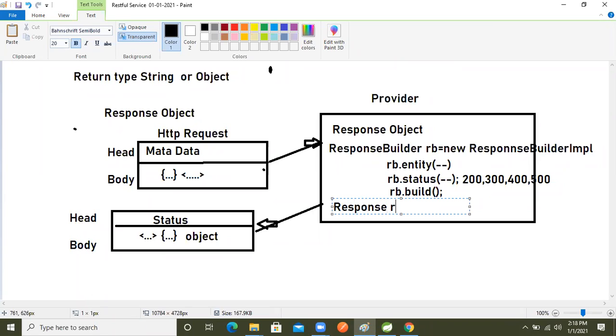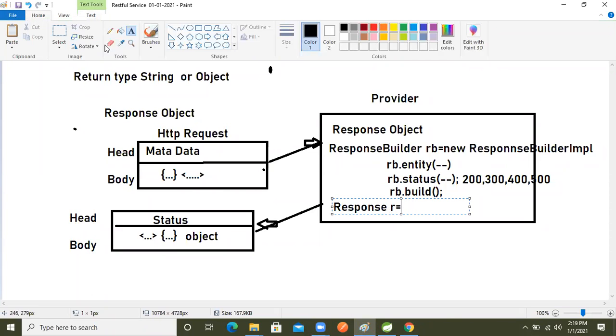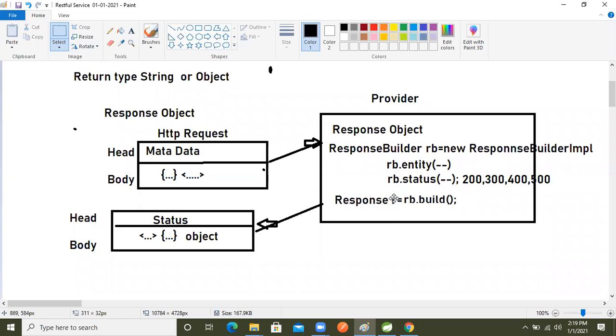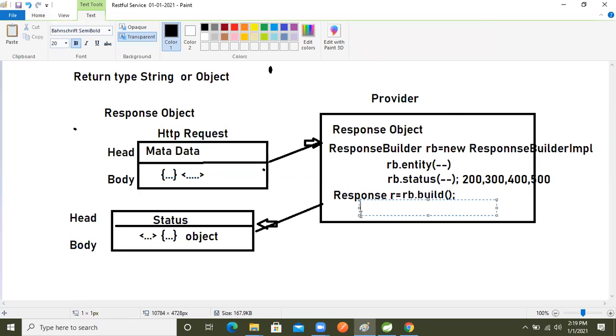Response, I'm taking r equal to rb dot. So what I will do, I will take this. Already here I built that object, so I will pass this one. In that I will take this one here, and what I will do now, I will do like this, okay? Then we will return this method. We will prepare this object and return it back as a response.